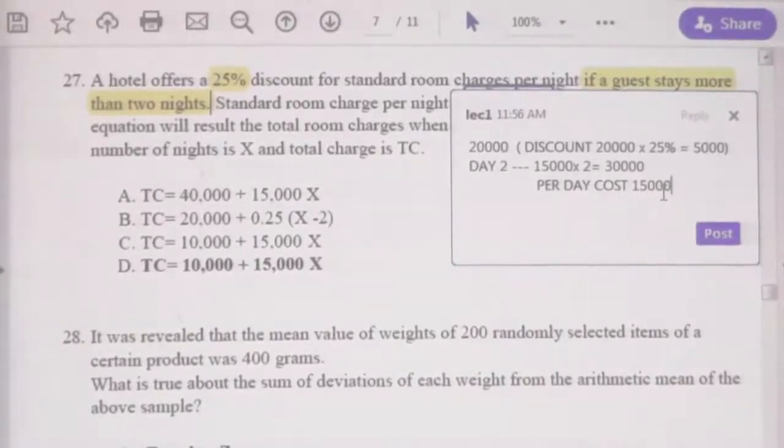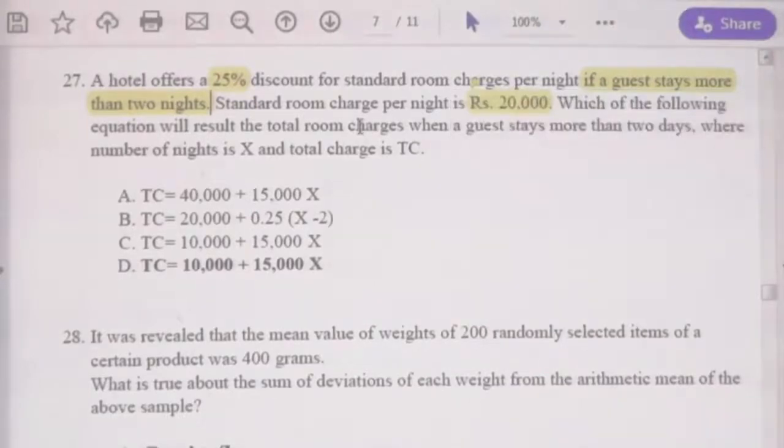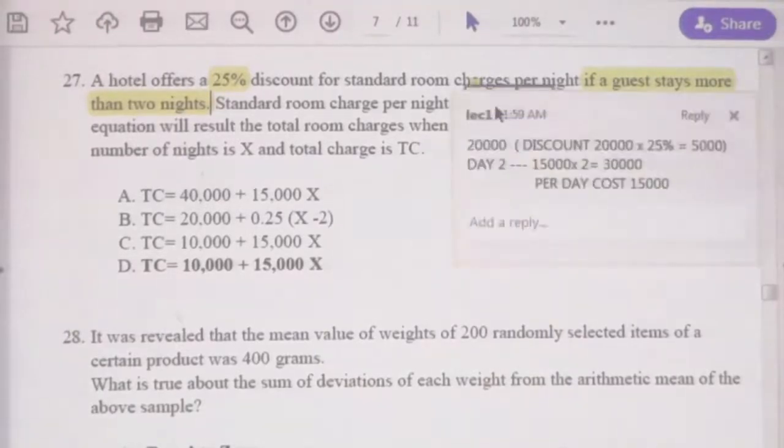Right. Now, let us see the question. Which of the following equations will give the total room charges when a guest stays more than 2 days, where the number of nights is x and total charges is tc? As I explained, if the person stays only 1 night, it is 20,000, but for more than 1 night, 25% discount, therefore cost will be 15,000.